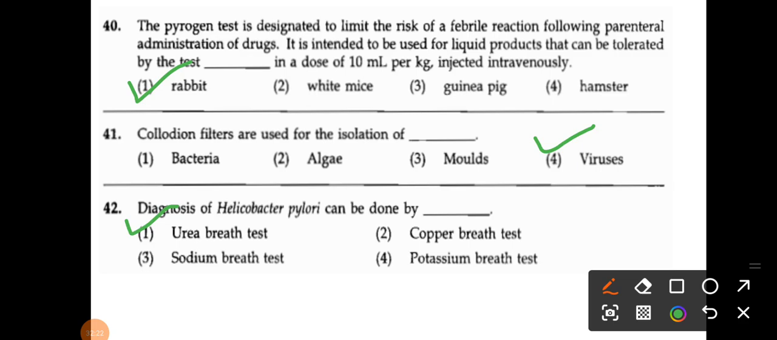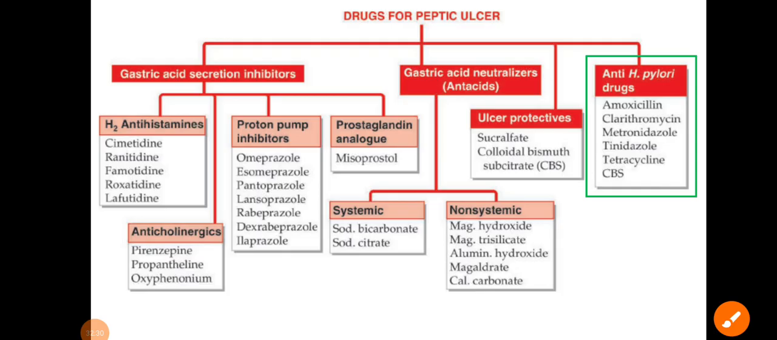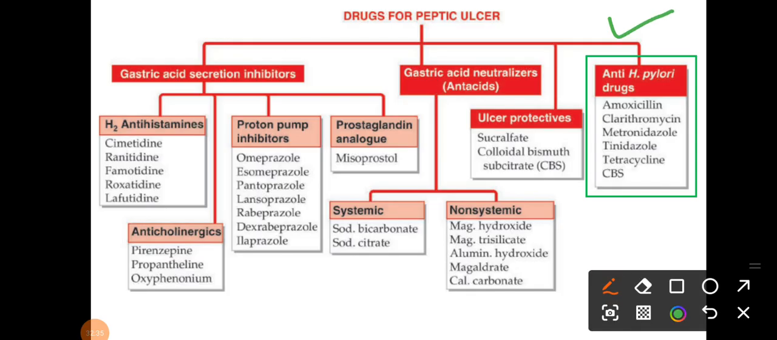So H. pylori is responsible for your peptic ulcer diseases. Here is the classification of the drugs for peptic ulcer, and in the last one you can see the anti-H. pylori drugs. Please remember these drugs: amoxicillin, clarithromycin, metronidazole, tinidazole, tetracycline and CBS. Amoxicillin is the only beta-lactam antibiotic which is active against H. pylori, right?